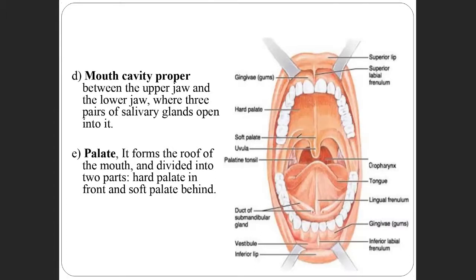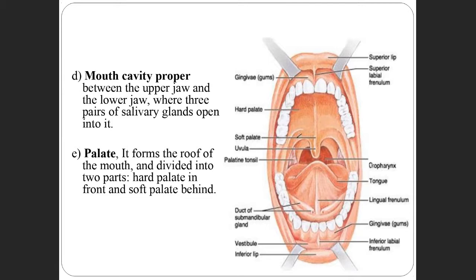Then the mouth cavity, which is also called the oral cavity. Where is it present? It is present between the upper jaw and the lower jaw. This area between the upper jaw and the lower jaw is called the oral cavity, where we have the different structures, and also the opening of the salivary glands.